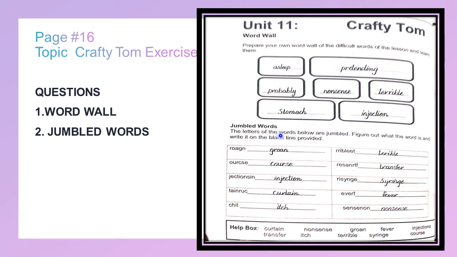Jumbled words. The letters of the words below are jumbled. Figure out what the word is and write it on the blank line provided. This is the blank line provided. This is the help box. You are going to take help from the help box and write the answers. First word is ground, course, injection, curtain, itch, terrible, transfer, syringe, fever, nonsense.